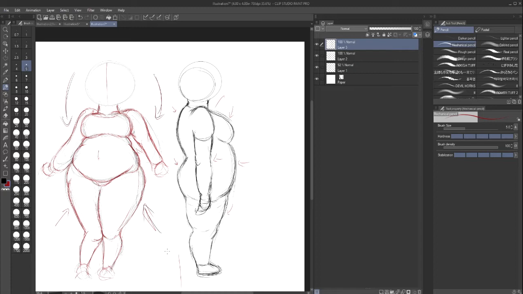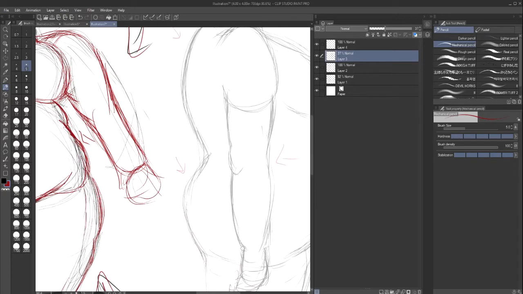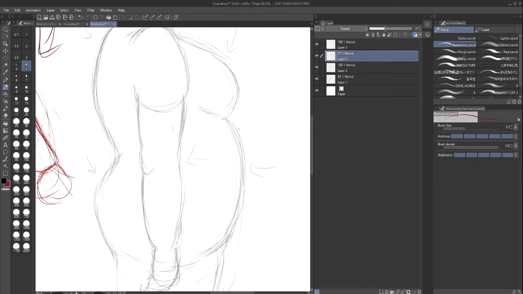The number one thing we need to fix is the stomach. Now, there are girls who have stomachs like this. It's not like it doesn't exist. But I'm also going to let you guys know that to make it more exaggerated, we're going to exaggerate the body like we did with the last one. So we're going to bring it down, and then think of it like layers. So stomach like this, and then make the belly come out a little bit more, like that.